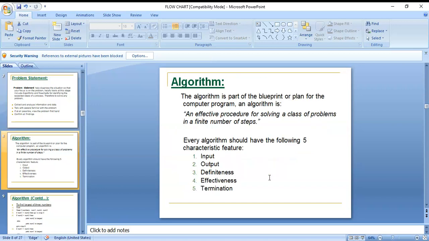And then here, an algorithm is an effective procedure for solving a class of problems in a finite number of steps. Every algorithm should have the following five characteristic features: input, output, definiteness, effectiveness, and termination. These five are the characteristics of an algorithm.